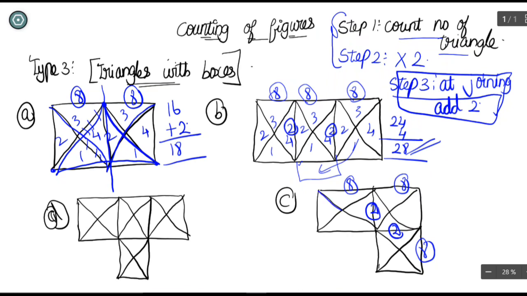This is the triangle. Just look here, the largest triangle of all. You have to add this triangle with them. So when combining three squares together, you get 28, and a single triangle comes in addition. So the answer for this is 29 triangles.